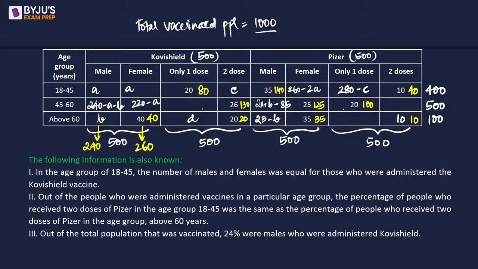So D plus 20 plus 10 plus something is 100. So this is going to be 70 minus D. 70 plus 10 plus 20 is 100. D and minus D will cancel out.